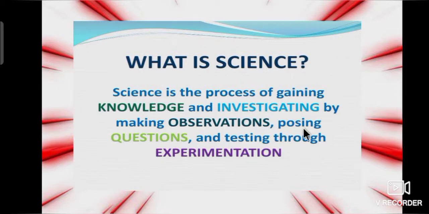Tell me, what is science? Science is the process of gaining knowledge and investigating by making observations, posing questions and testing through experimentation.